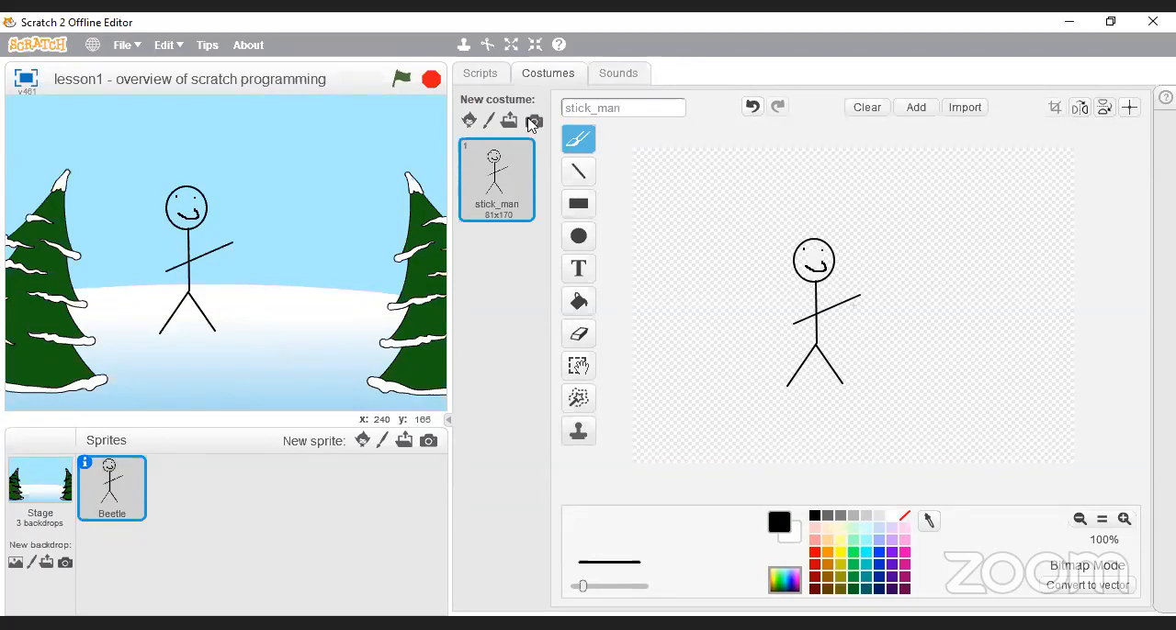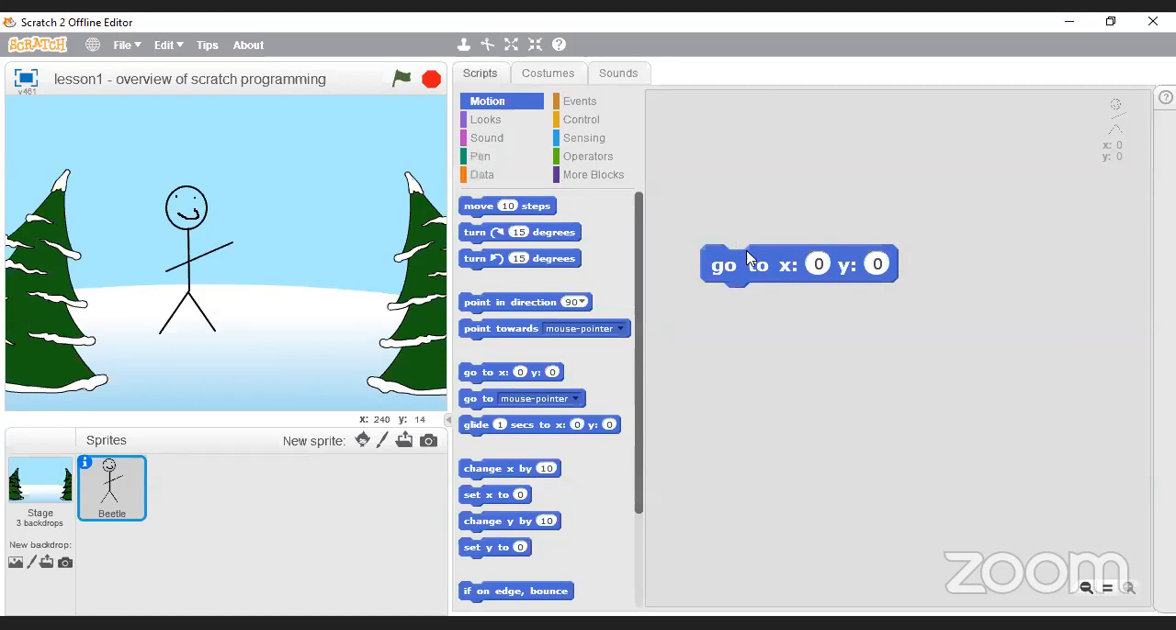So this is now my little Stickman, and I can click back onto scripts, and we can see that for Stickman, I can now move him to 0, 0. I can move him to the right-hand side. Click on it, it will move him to the right-hand side. I can move him minus 240, all the way to the left-hand side, or I can just move him to the center of the screen. Okay, like that. I just want to show something else.